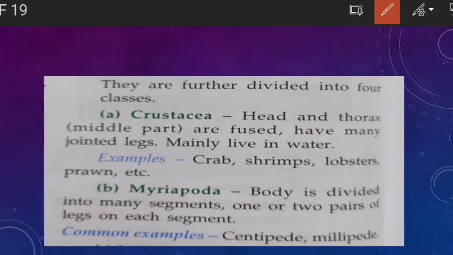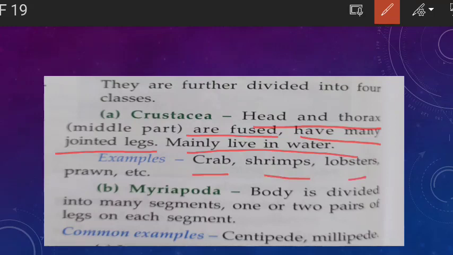So the first is what? Crustacea. Head and thorax are fused in crustacea. Clear? This is the special characteristic of the crustacea, that in the crustacea head and thorax are fused and they have many jointed legs. Mainly live where? In water. And what is the example of crustacea? Crab, shrimps, lobster, prawn.